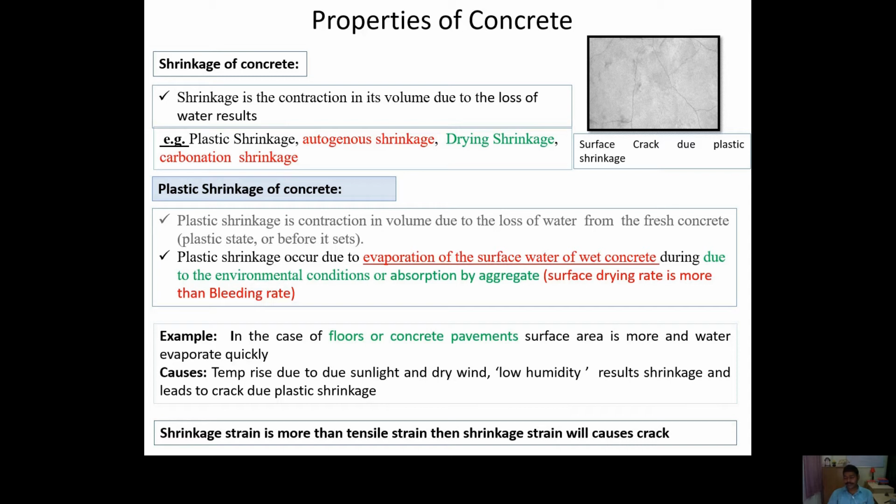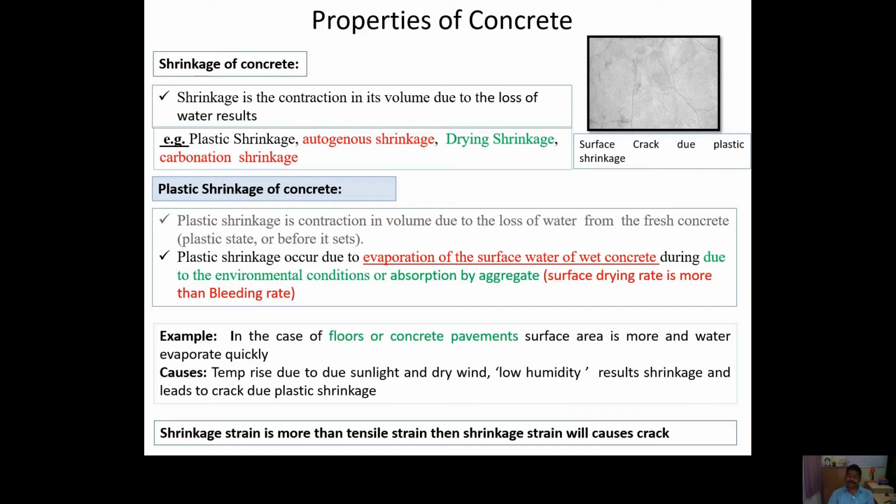So basically the definition of shrinkage is the loss of volume due to the loss of water, or you can say the contraction of volume due to the loss of water. If the shrinkage strain is more than the tensile strain of the concrete, then there will be cracks on the concrete surface, and those cracks sometimes affect the structures.